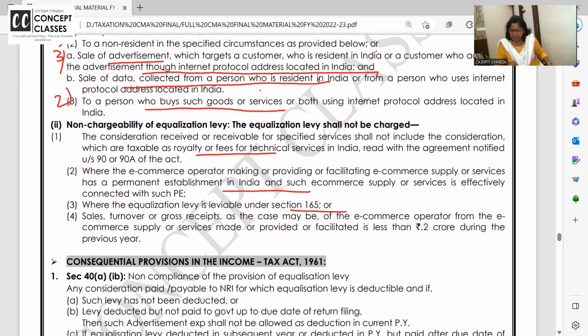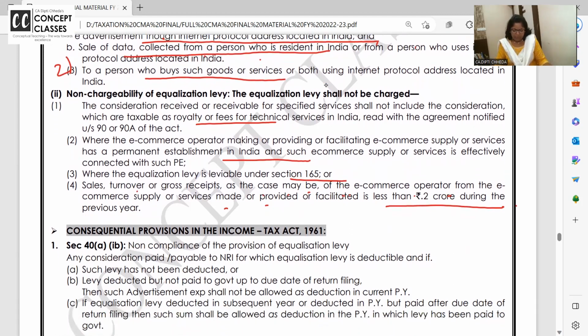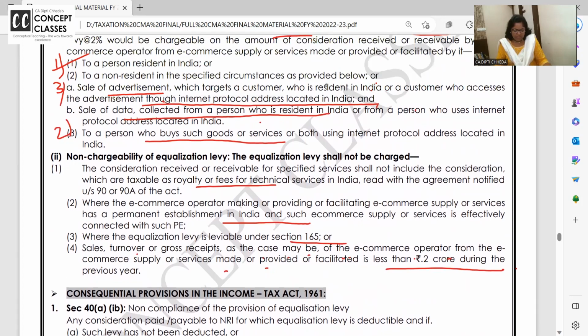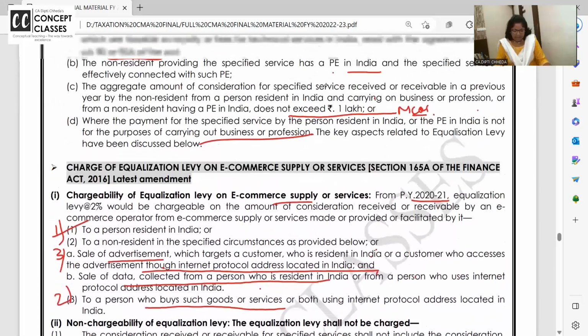When it is already covered under 165, and where the turnover or gross receipts, as the case may be, of the e-commerce operator made or provided is less than 2 crore, then it is not applicable. The 165 limit is 1 lakh, here it is 2 crore. Okay? Yeah, check the point you are saying. Have I covered that?